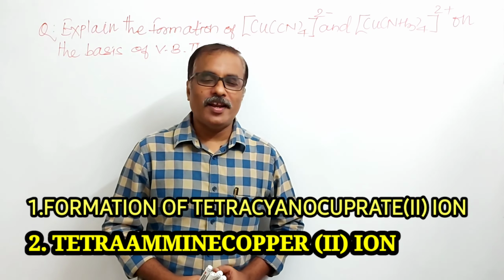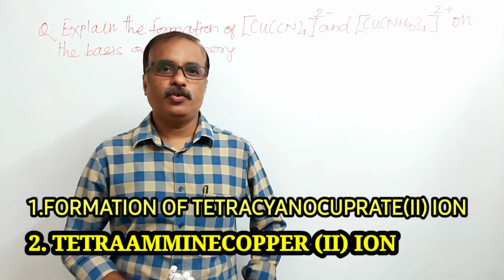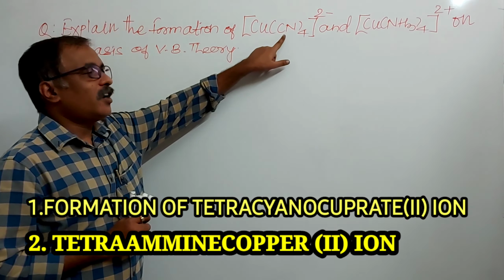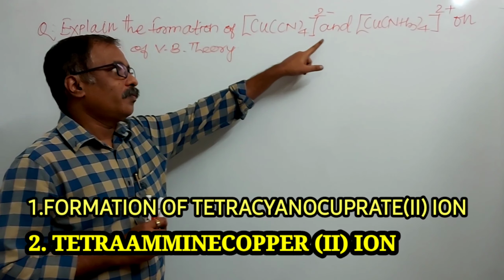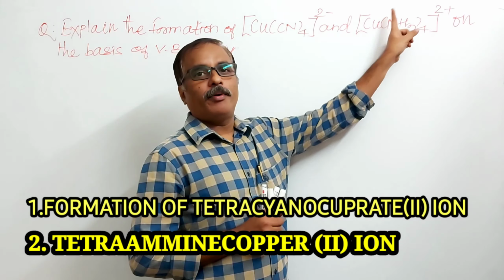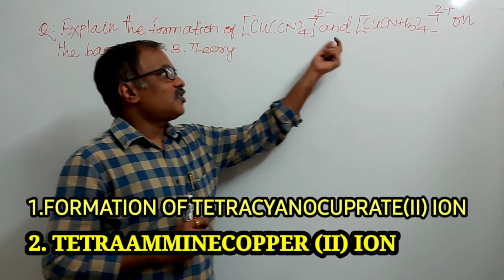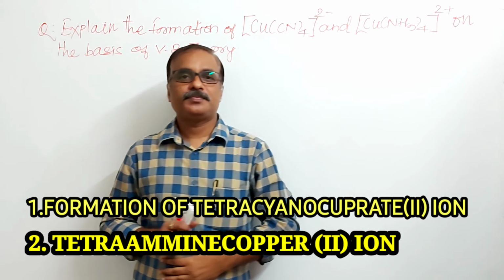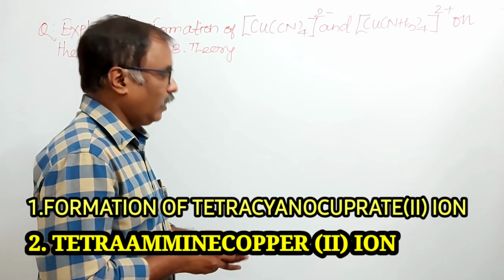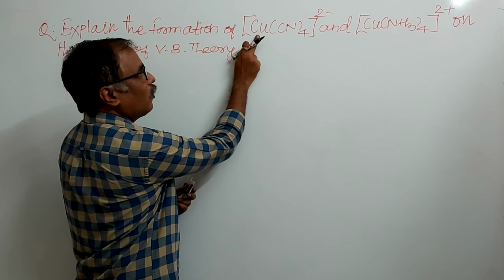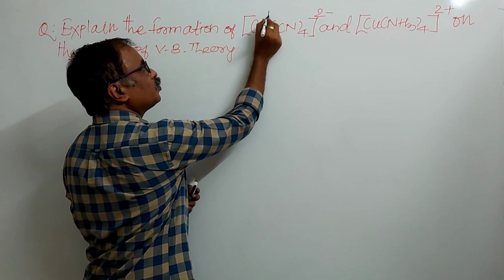In this lecture of valence bond theory, today we will see the formation of tetracyanocuprate(II) and tetraamminecopper(II) ion. This is an anionic complex, this is a cationic complex, and we know the oxidation state of copper in this anionic complex. Here it is 2.